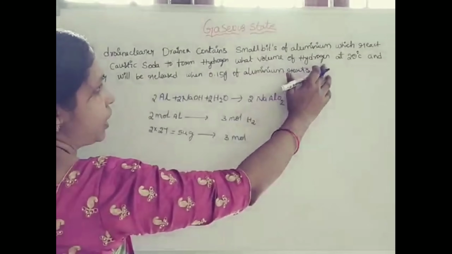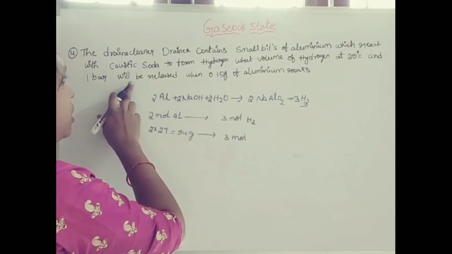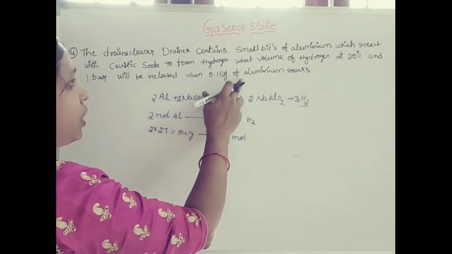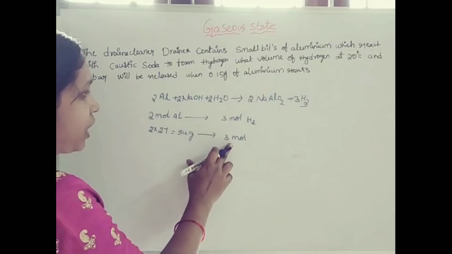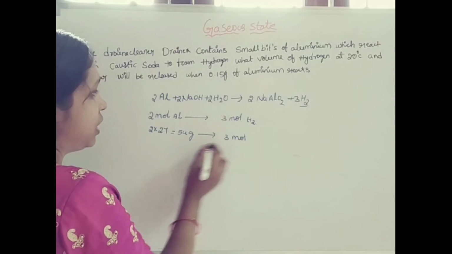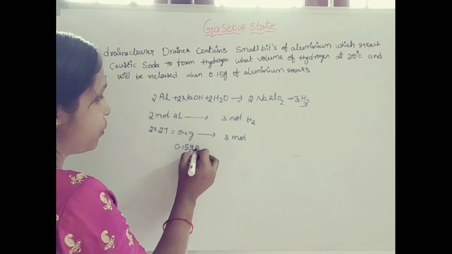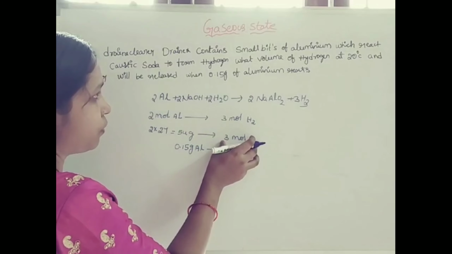Here what was asked: what volume of hydrogen at 20 degrees Celsius and 1 bar will be released when 0.15 gram of aluminium reacts? 54 grams gives 3 moles, then 0.15 grams of aluminium produces how many moles of H2?